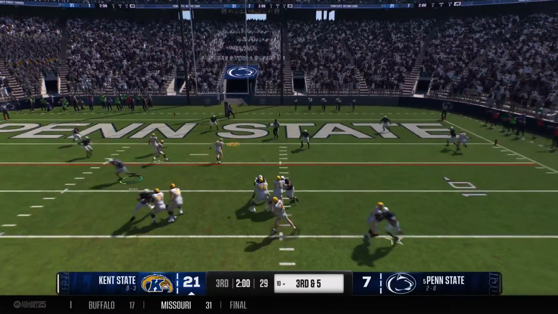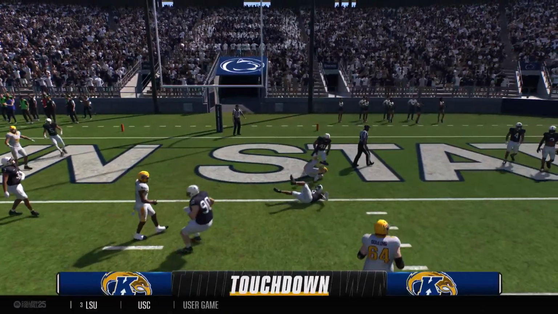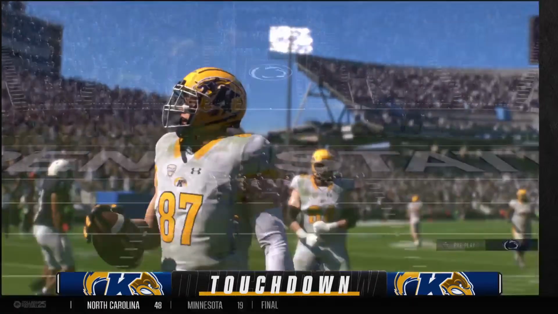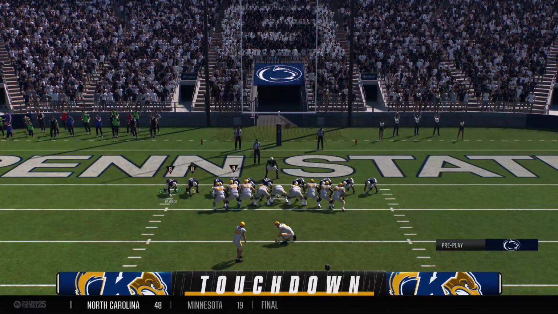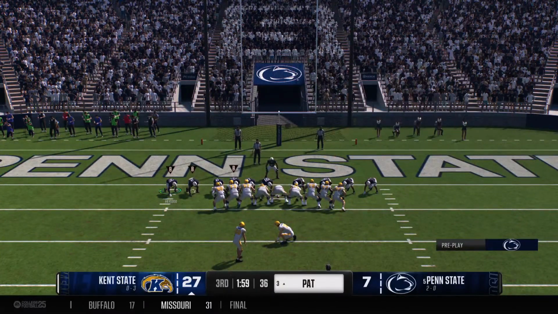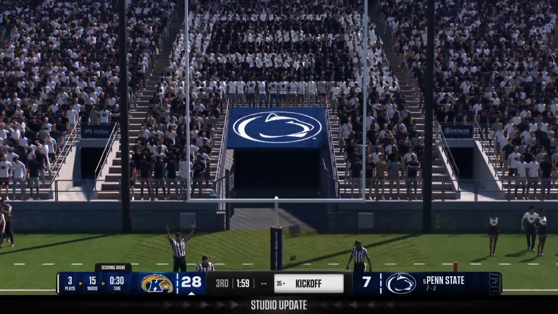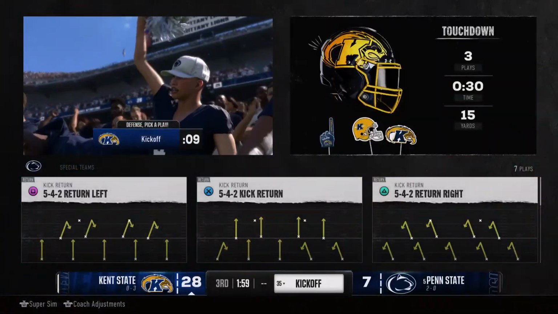To throw, it's Ulatowski. And into the end zone he goes. Touchdown, Kent State. No step back in week 3. They have been sharp as they extend the lead. This is like a baseball pitcher that can't miss. He is just pounding the strike zone.